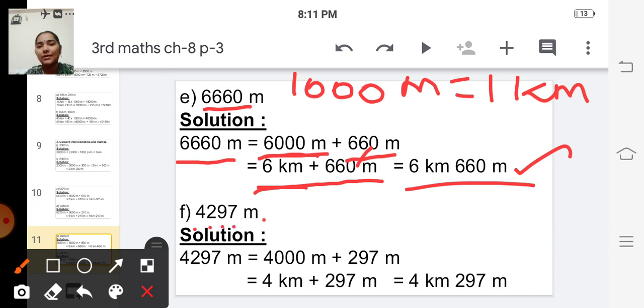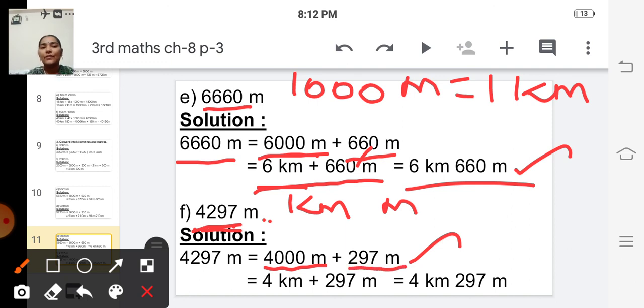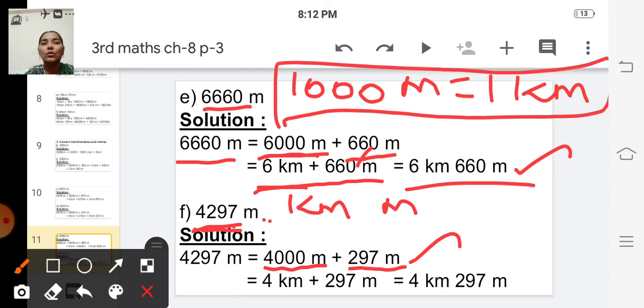And the next problem, 4297 meter. So we have to convert this meter into kilometer and meter. So for that we have to split this 4297 meter into two parts. How? 4000 plus 297 meter. Okay, 4000 meter plus 297 meter, and we know that 1000 meter is equal to 1 kilometer.